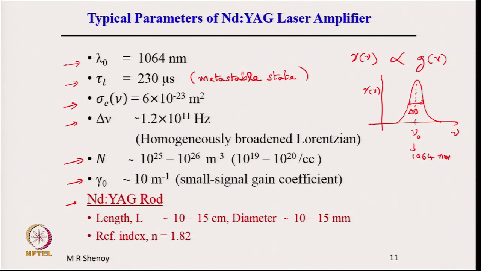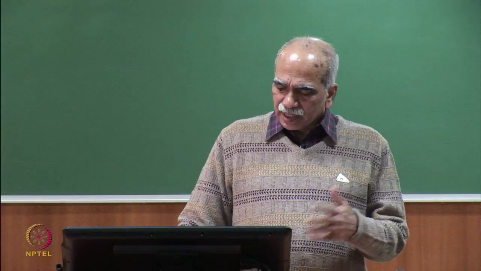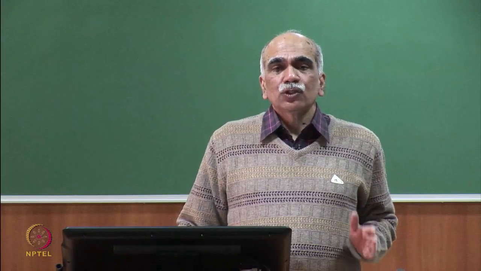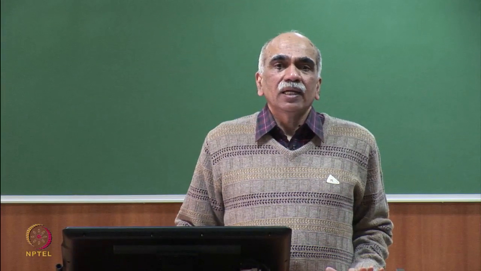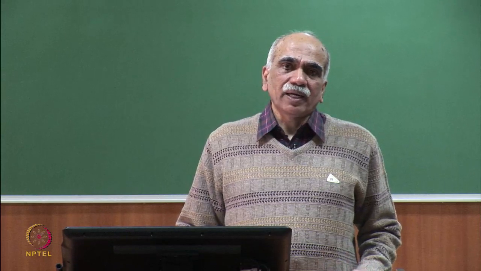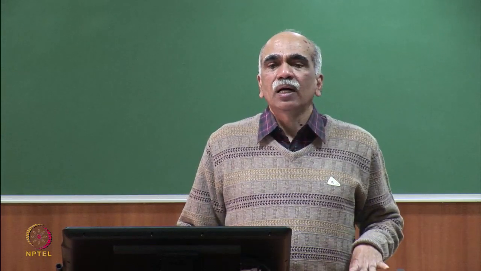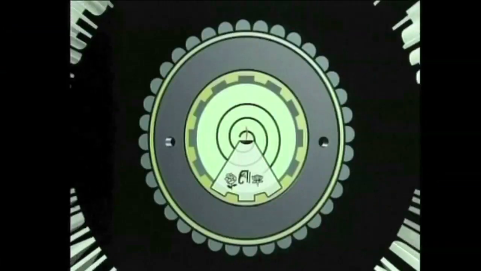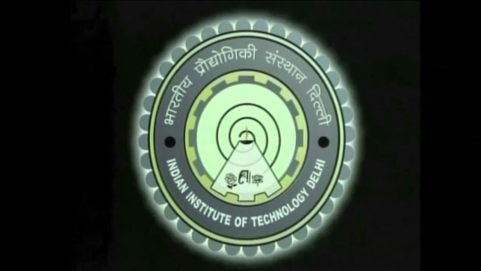So, that gives us an idea of how a practical Nd:YAG laser amplifier would be operating with all the physical parameters. In the next class, we will take erbium doped fiber amplifier, that is erbium in silica, which is a quasi 3 level laser. Thank you.